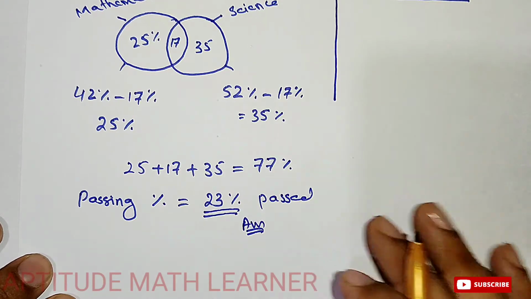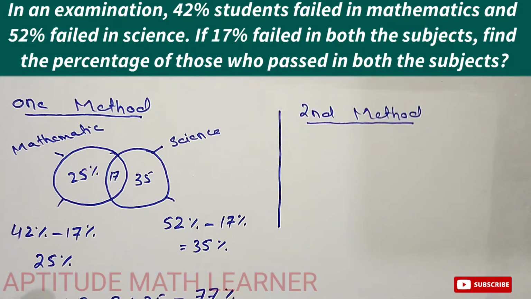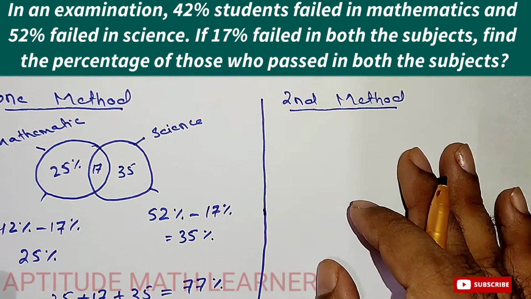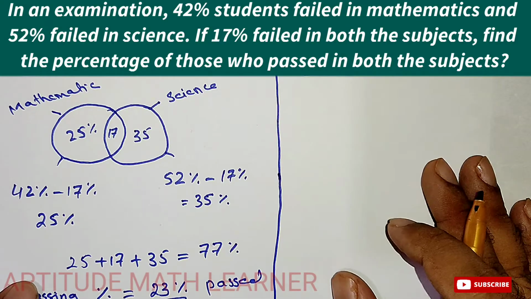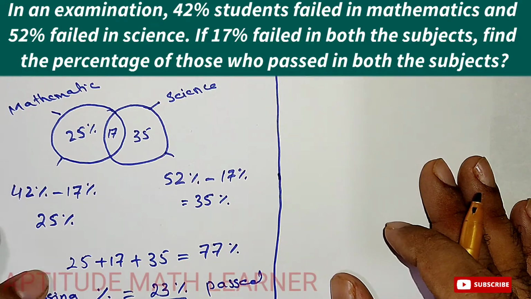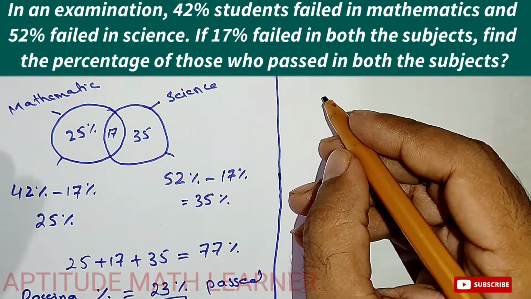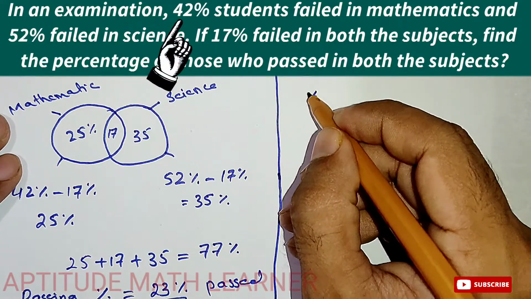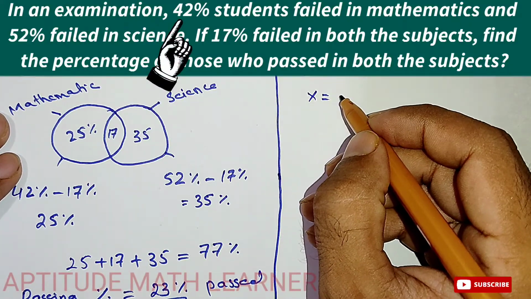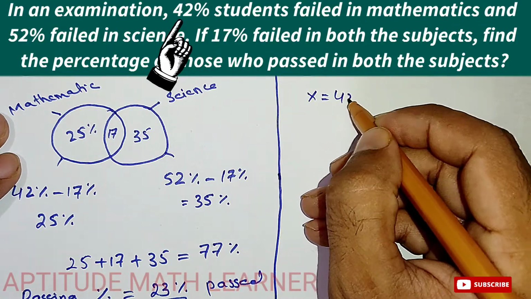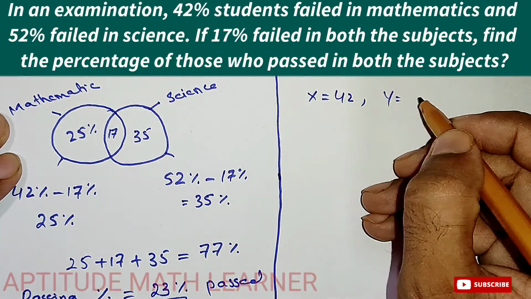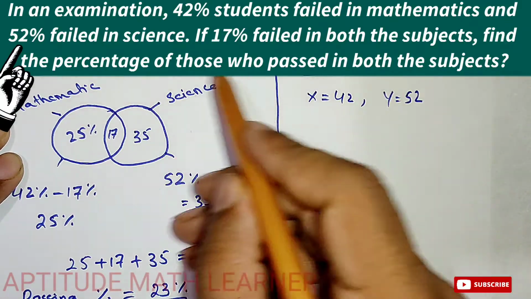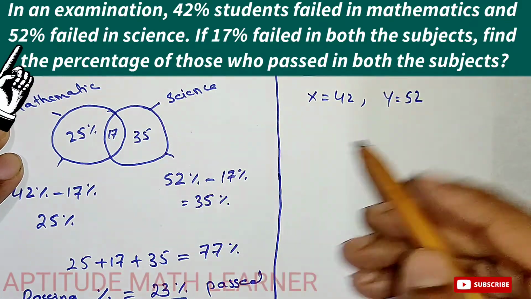I hope till here you have completely understood. Now in the second method, which is a simple and easy method, you can also take out a shortcut. Let's suppose for those who failed in mathematics we take x equals 42%, and for y we take 52%, those who failed the science subject.